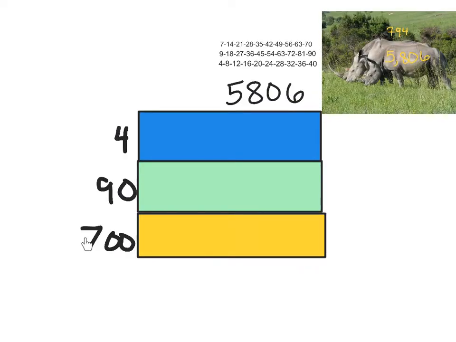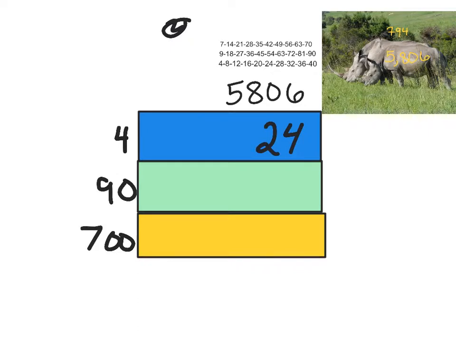Super! And as you see, I've broken this into 700 plus 90 plus 4. And I'm going to start right here, multiplying 4 times 5,806. 4 times 6. If you don't know your multiplication facts, counting by the numbers is a great strategy. 1, 2, 3, 4, 5, and 6 gives me 24. I'll drop the 4 and carry the 2. Super! Next, I've got 4 times 0 is 0 plus 2 is going to give me 2. So I'm going to simply drop the 2.